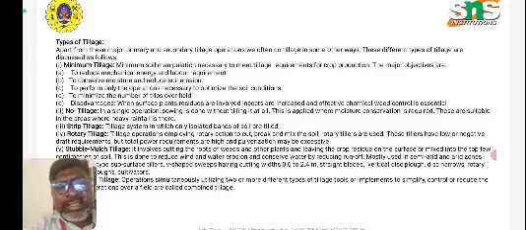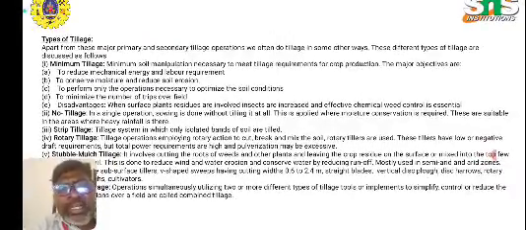As for the types of tillage, apart from these two major primary and secondary tillage operations, we often do tillage in some other ways also. These different types of tillage are discussed as follows. Minimum tillage is the minimum soil manipulation necessary to meet tillage requirements for crop production.